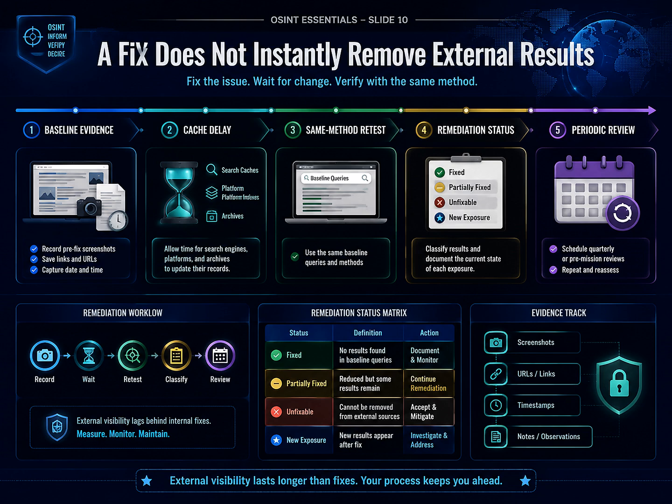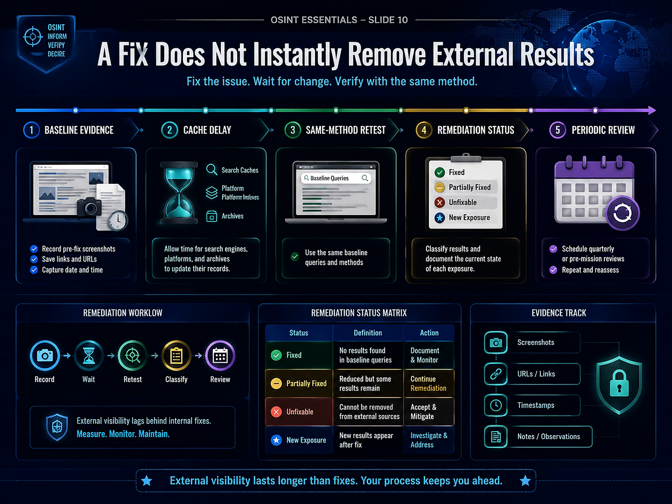Press and delete does not immediately change every external result. Search caches, platform indexes, and web archives update on their own schedules. A snippet that remains tomorrow may represent delay rather than a failed repair. Preserve the before screenshot, link, and time. Wait for the planned interval.